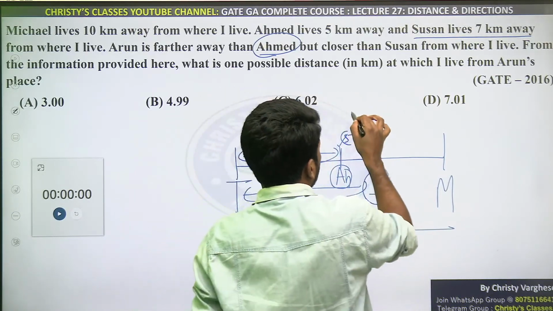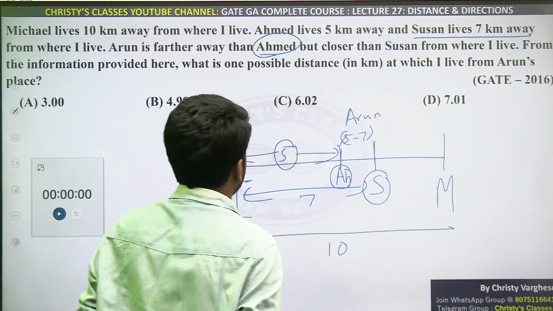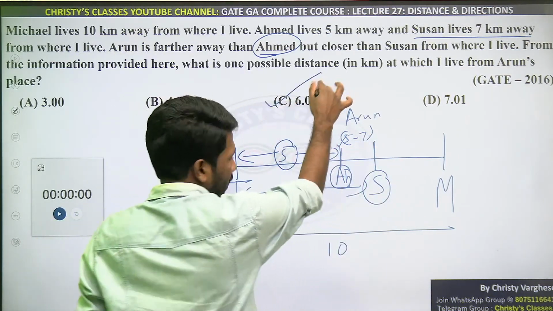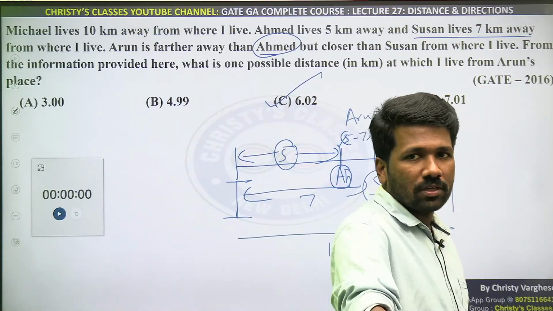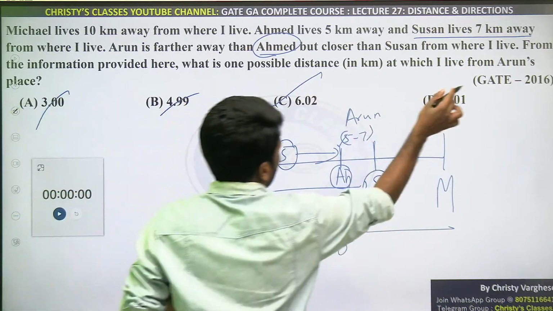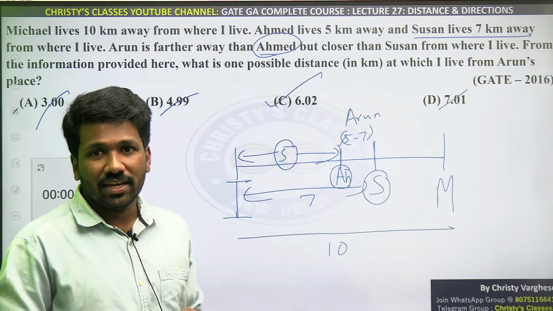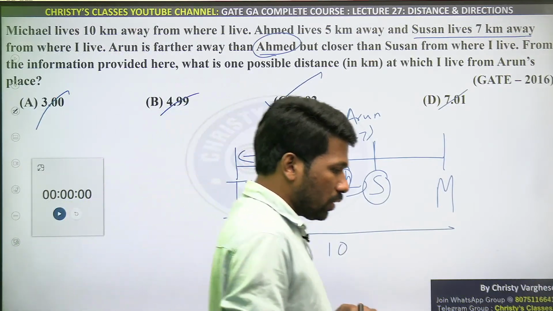Arun will be between 5 to 7. So any answer between 5 to 7 can only be accepted. That is only option C. Exactly what the distance is we cannot say from this information. But from the answer options we can say 3, 4.99, 7.01 answer नहीं है. Wrong options eliminate करना possible है. So बचा हुआ option answer है.